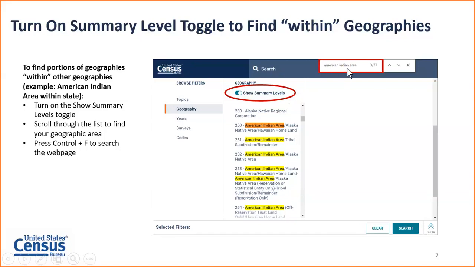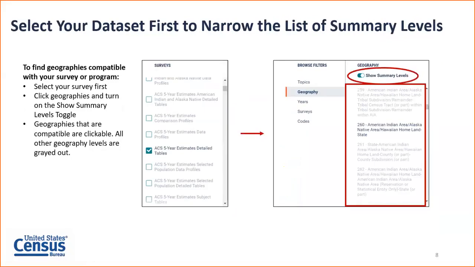You can see in this screenshot, I've typed in American Indian area. There are about 77 results for American Indian area in the title, so it's a lot of information to search through. But keep in mind that we do have some options to narrow this down a bit. So our recommendation when you're working with these within geographies is first to determine the type of data set that you want to access statistics for. Select your data set first, and then select your geography next.